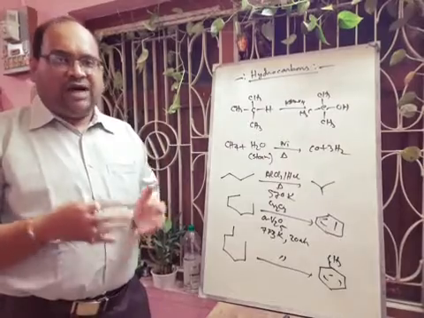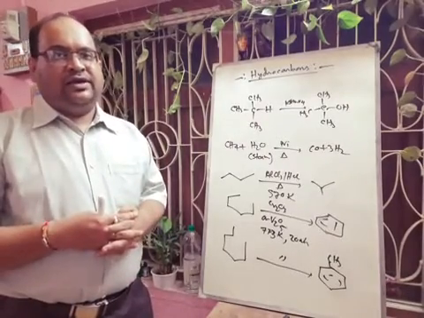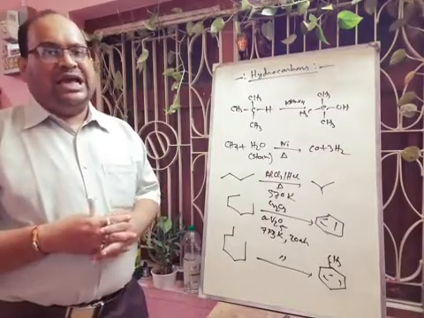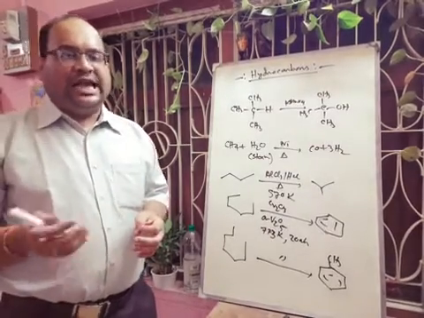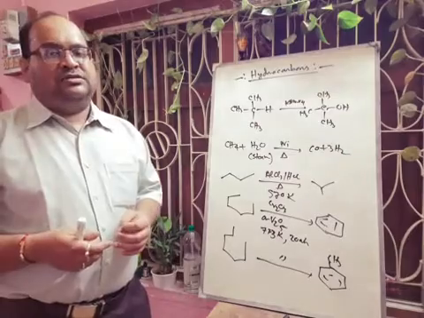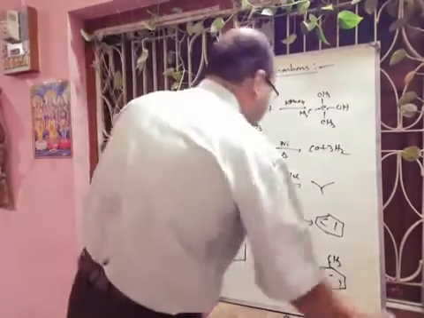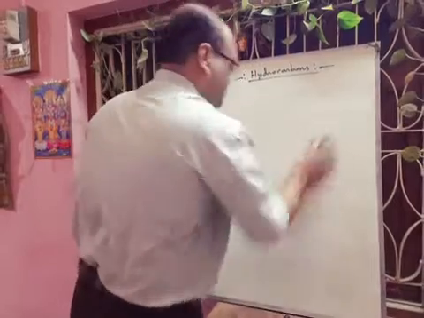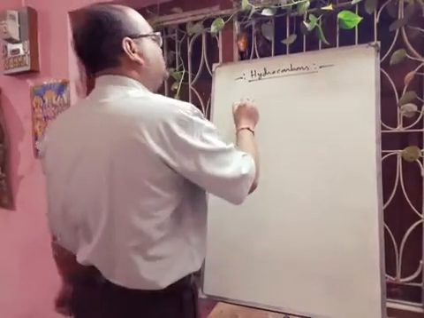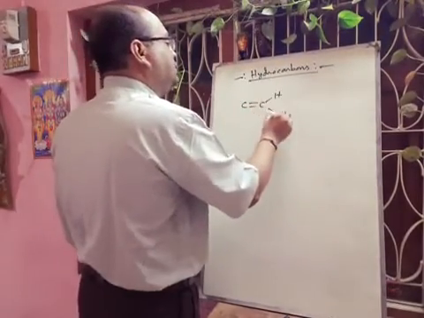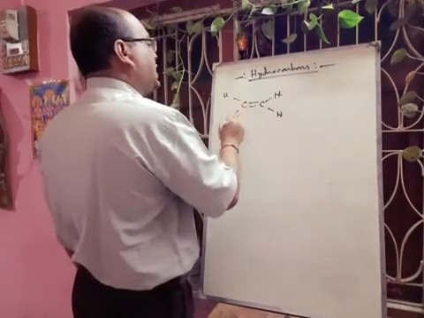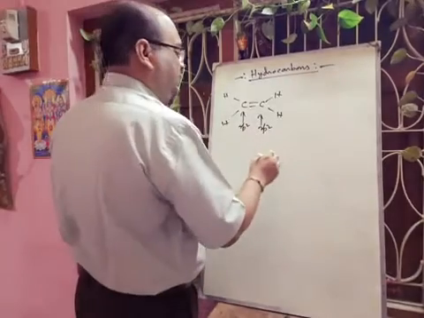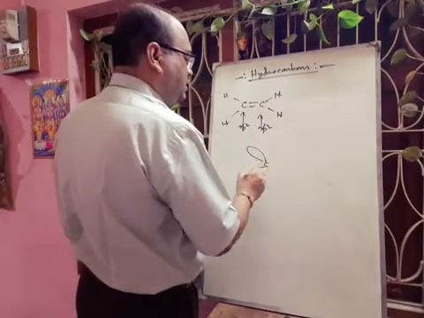Alkenes are much more reactive than alkanes. They seldom occur in free nature, and alkenes can be prepared in large amounts by cracking of petroleum. If we draw the structure, then you can easily understand. The lowest alkene is ethene, and both these carbon atoms are sp2 hybridized. If we draw the MO diagram, then you can easily understand.